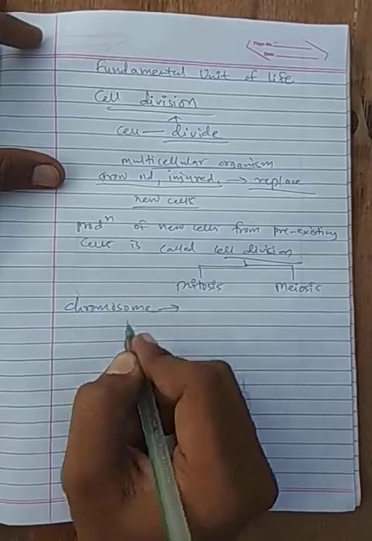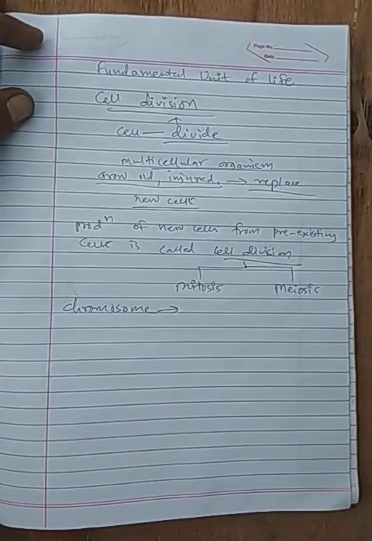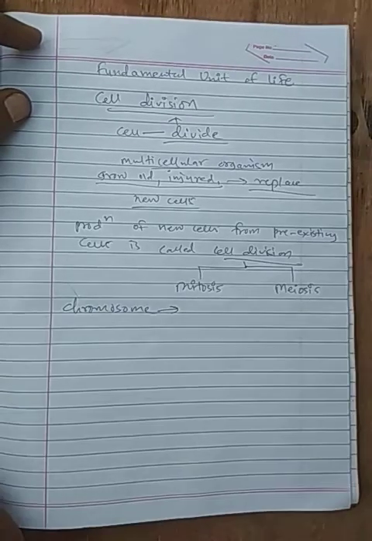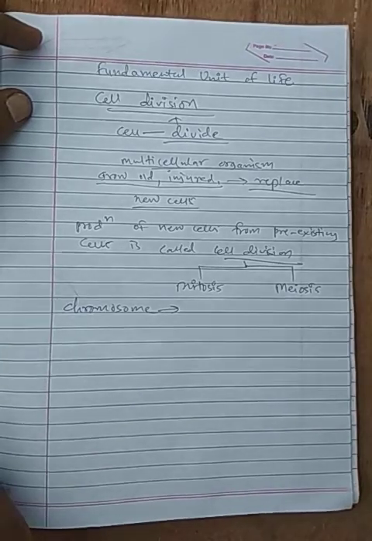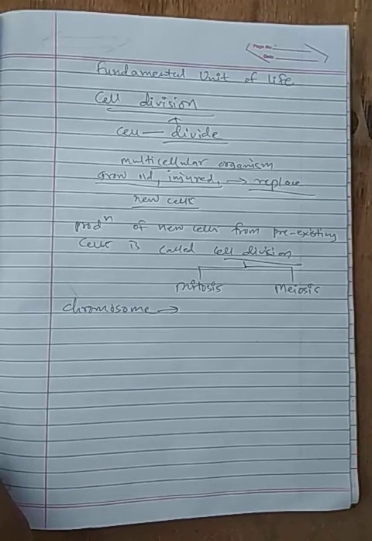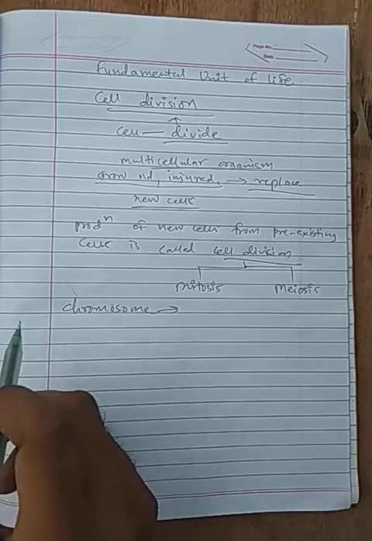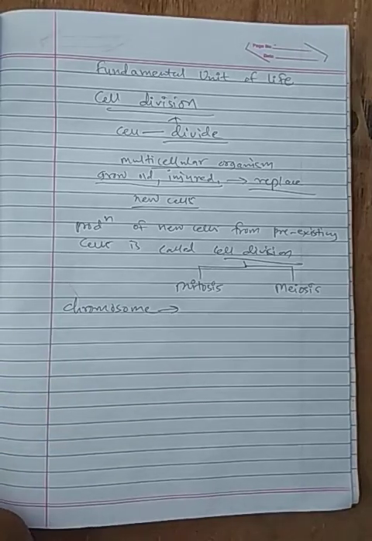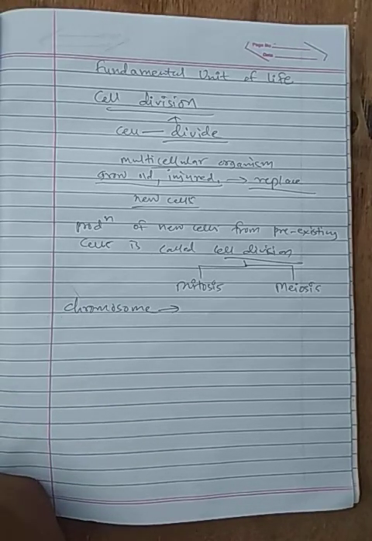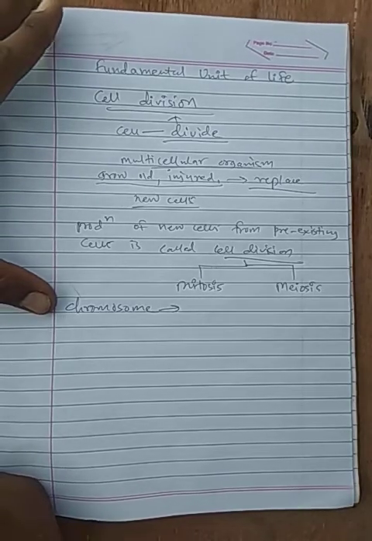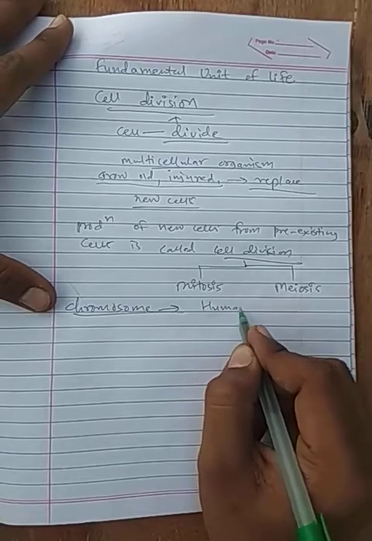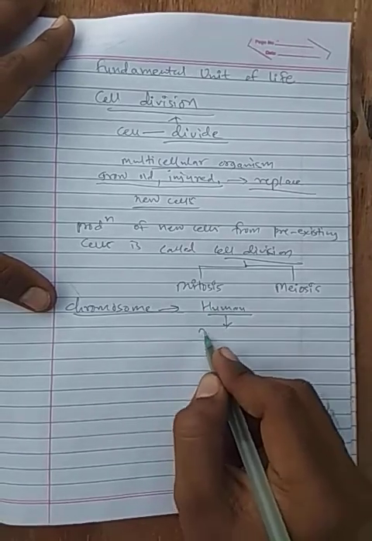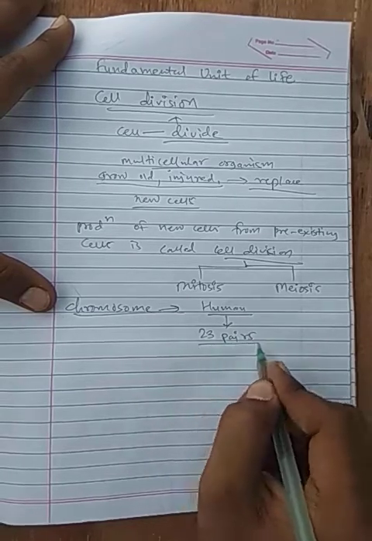We know that chromosomes are present in the cell, in the nucleus. Every activity of the cell is conducted only if chromosome or DNA is present, because protein is required to perform every function of the cell, and protein can only be produced from chromosome. Which protein to produce and how it can be produced, every piece of information is present in chromosome. So if we talk about human beings, there are 23 pairs of chromosomes.